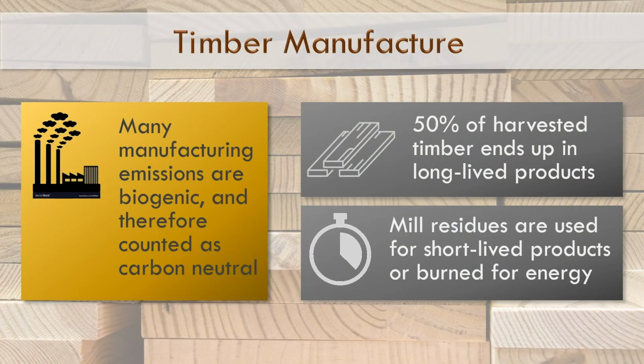Merchantable carbon, which is the carbon locked inside of trees that have economic value, accounts for only a small fraction of total ecosystem carbon. According to one report by the BC Ministry of Forests, Lands, and Natural Resources, merchantable carbon accounts for only 10% of total ecosystem carbon. So the question is, what happens to these other carbon pools when we harvest the merchantable carbon?